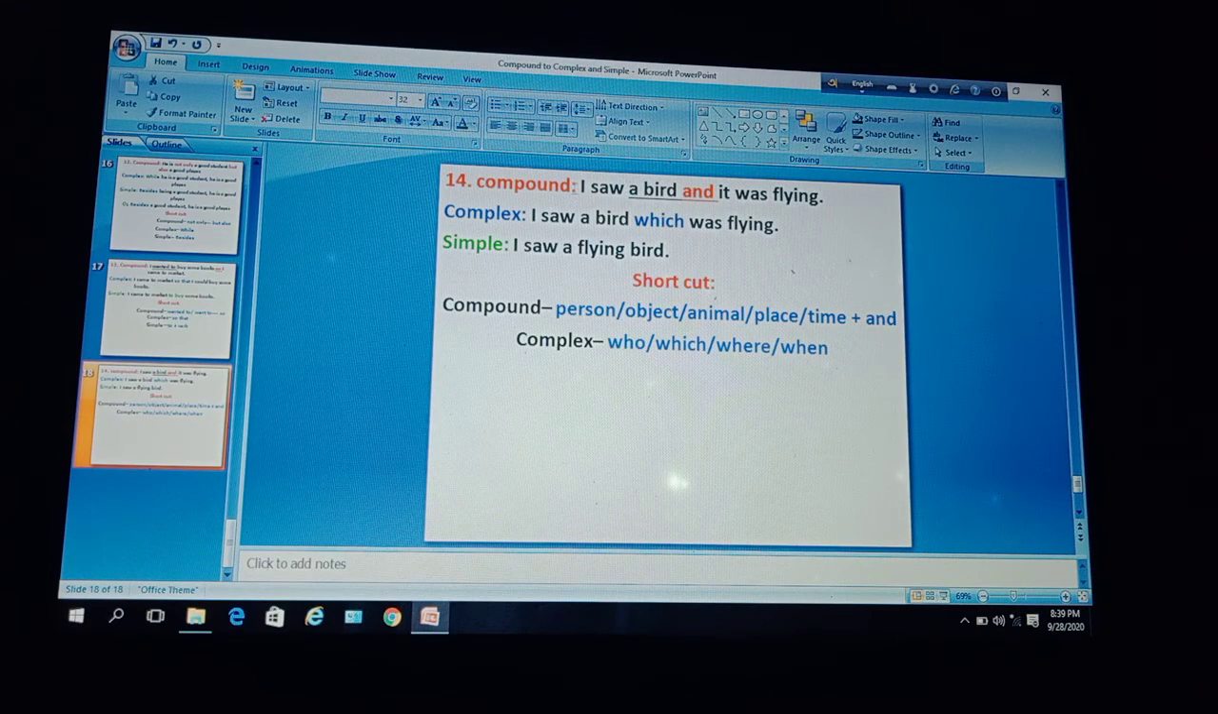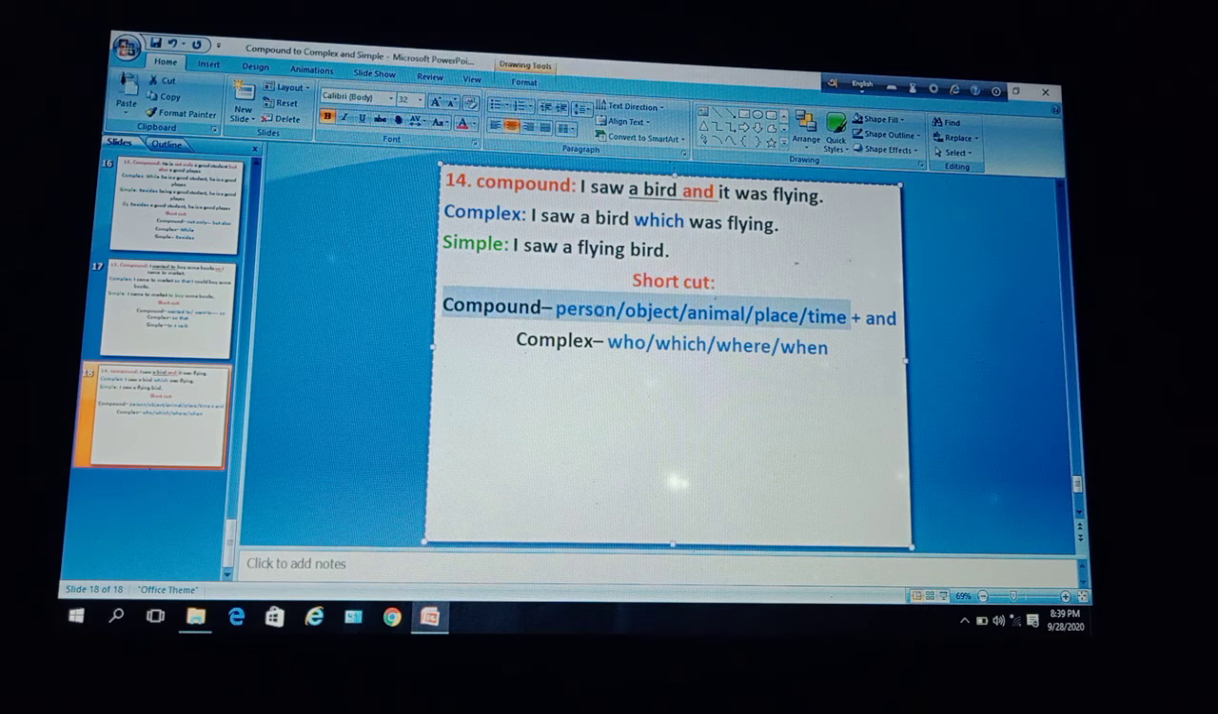Next example, I saw a bird and it was flying. Dear learners, I saw a bird, an independent clause, then it was flying, another independent clause. These two clauses are joined with and, so this is a compound sentence. Now you have to change it to complex and then to simple one. Dear learners, notice the shortcut.